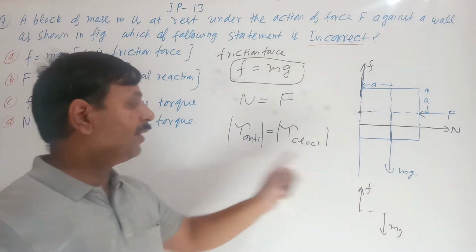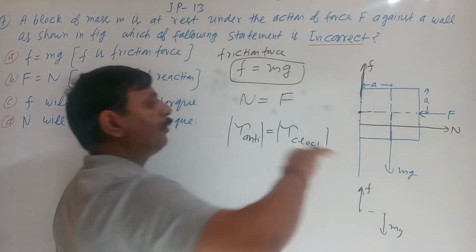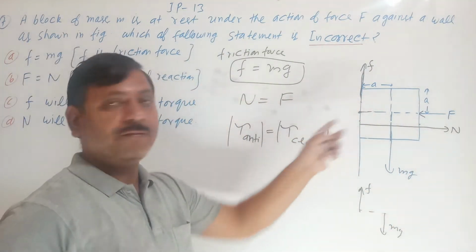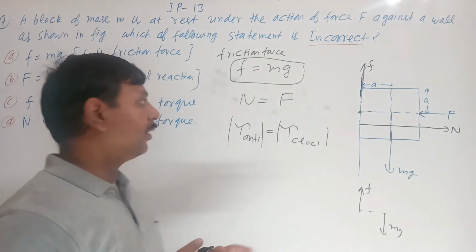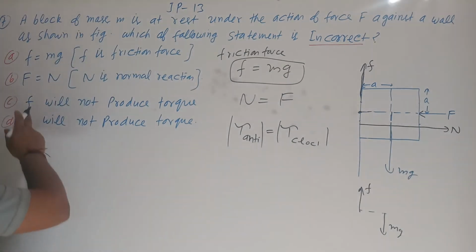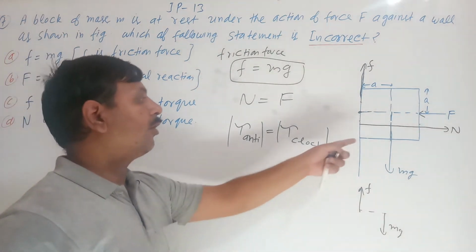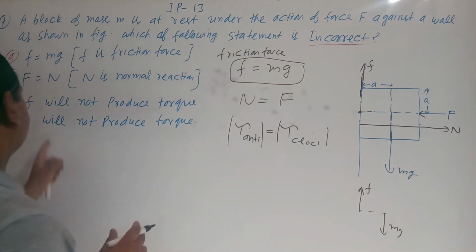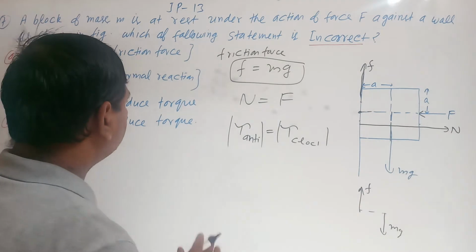So for balancing, the normal reaction will produce a torque and the friction force also. Here the friction force and mg have different points of action, so they are also producing torque. So which option is correct? F will not produce torque. Here we are saying F is producing torque and the normal reaction is also producing torque. So the normal reaction will not produce torque. This is the wrong option.